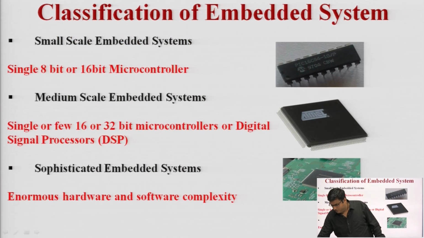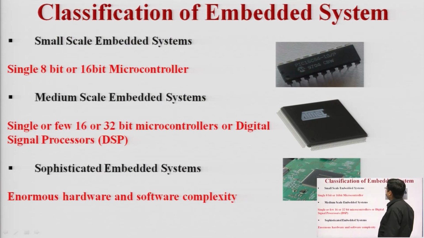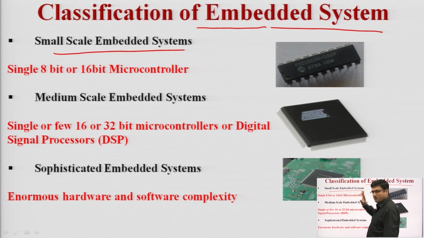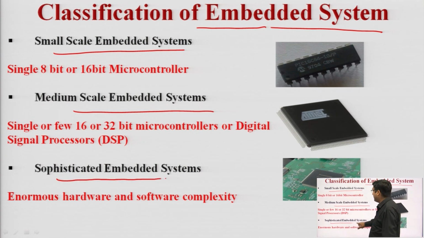Now our next slide is the classification of embedded systems. What are the various classifications of embedded systems? There are various classifications based upon the number of components, based upon the number of processors, but we are talking about some general classification. There are three classifications of embedded system based upon the scaling size. The first one is the small scale embedded system, the second one is the medium scale embedded system, and the third one is the sophisticated embedded system.